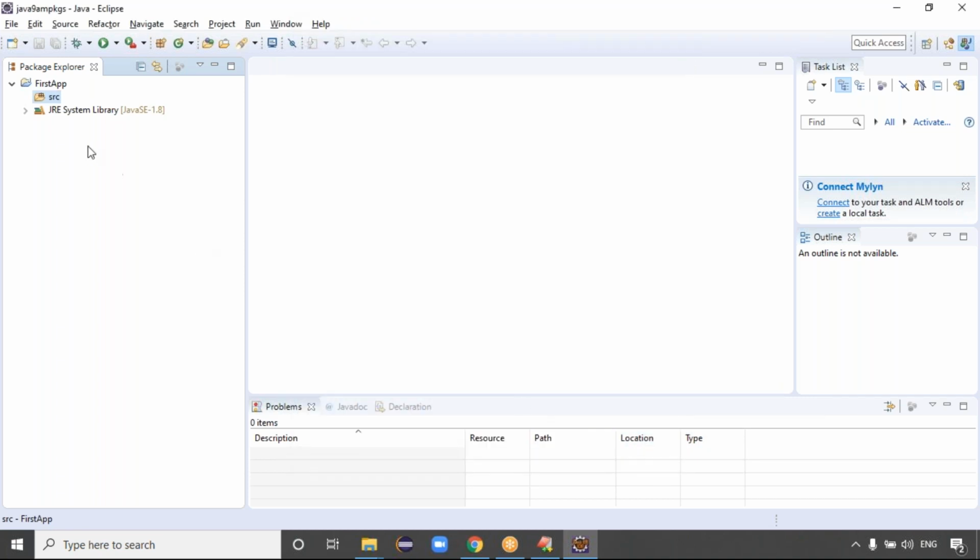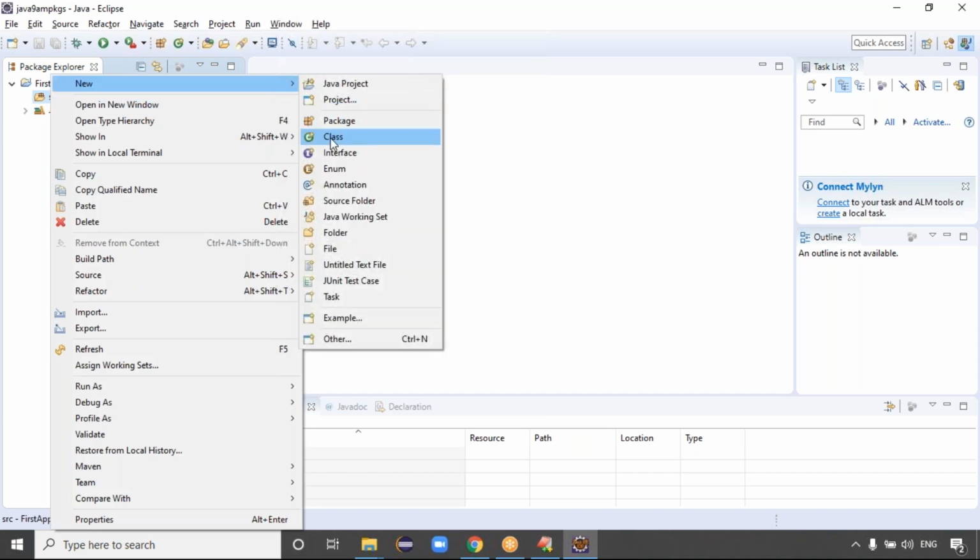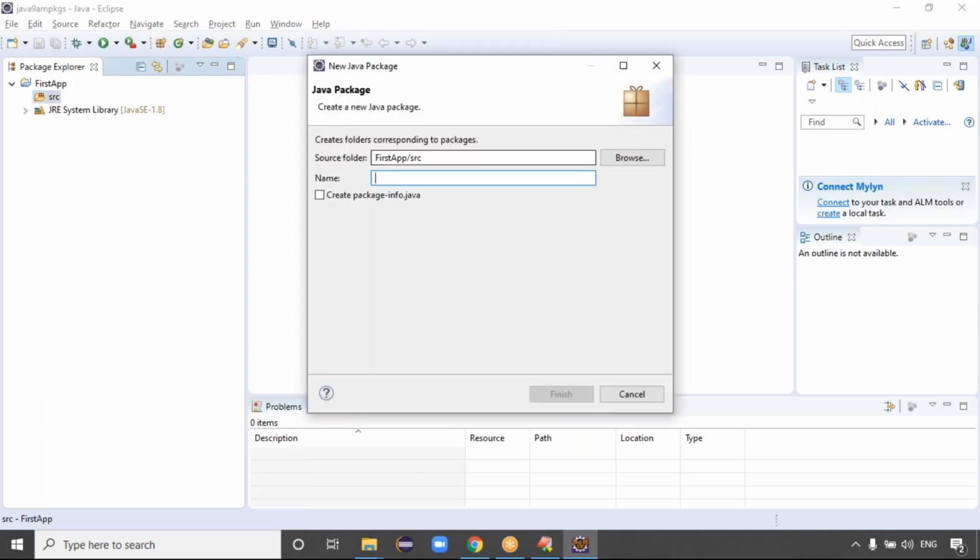The second way is that in SRC, first you can create the package. Click on new, first create the package, just give the package name, and under the package you can create multiple classes. Guys, which one is better? Directly when you try to create the class, give the package name. That is option one. Option two is, first you create the package. What are the packages you want, you can create the packages first.